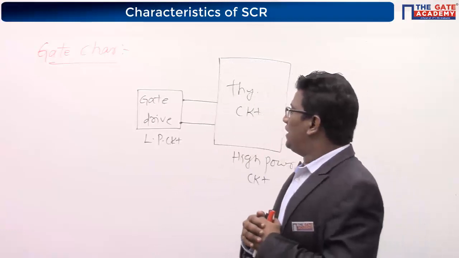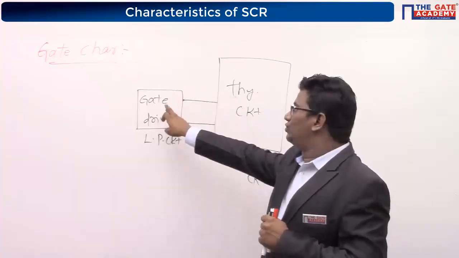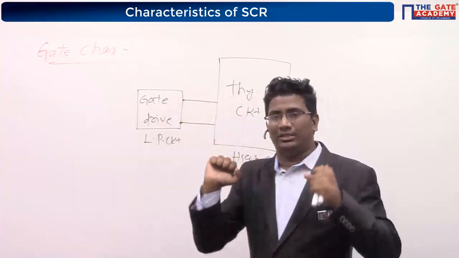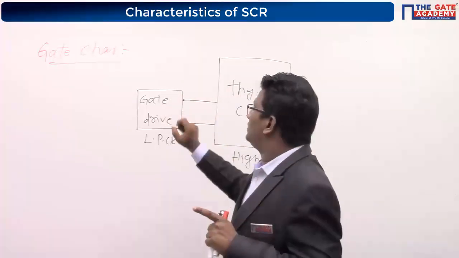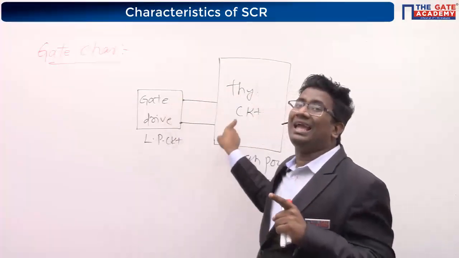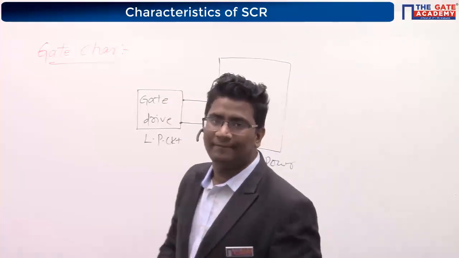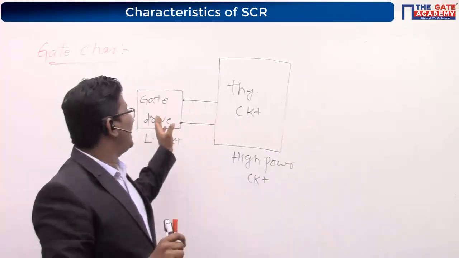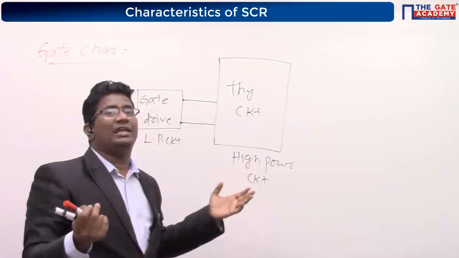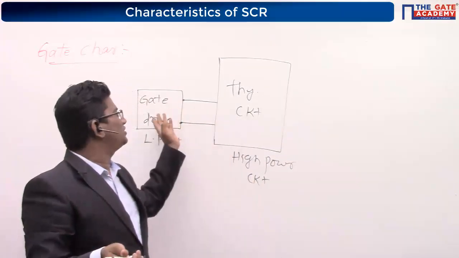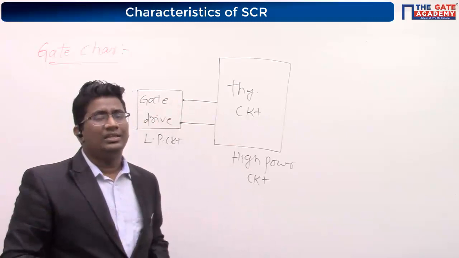It means what we have to do? We have to isolate these two, but these two should be connected together. Are you getting my point? These should be electrically isolated, but should be connected together. How is it possible? If I electrically isolate, it means if any damage occurs in this or in this, they will not affect each other. Yes or not?